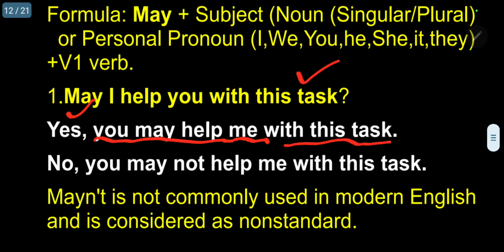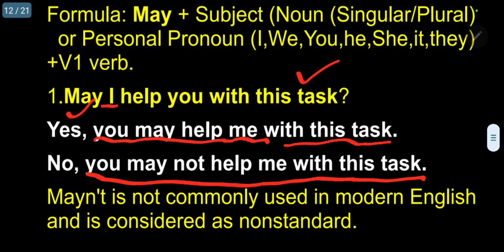So the only important information: whenever I comes, I will change it to you. If other than I, then I should be very careful. I have to use the same subject. Please follow. Other answer, no, you may not help me with this task. Please follow here. I am not using mayn't.